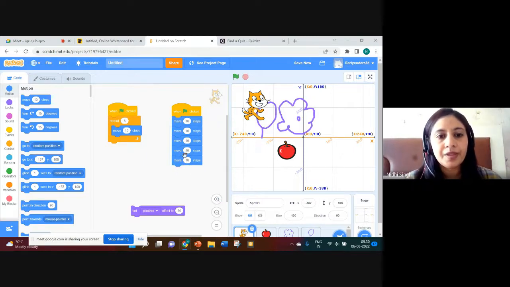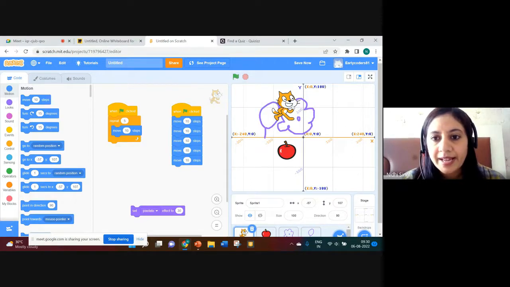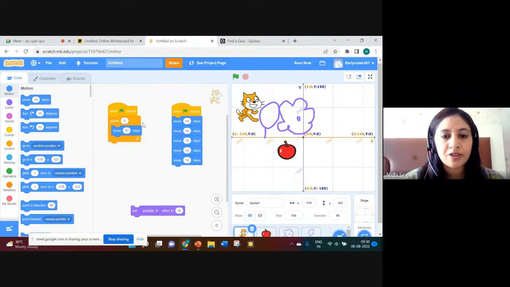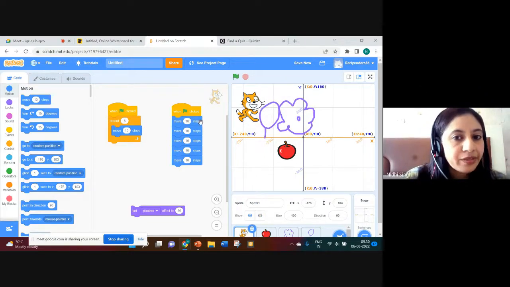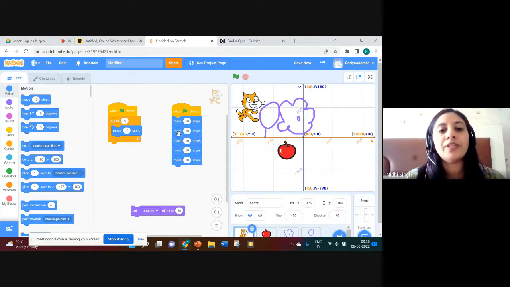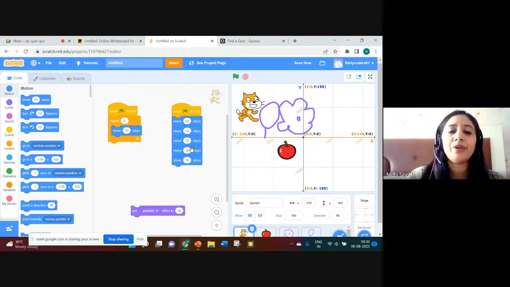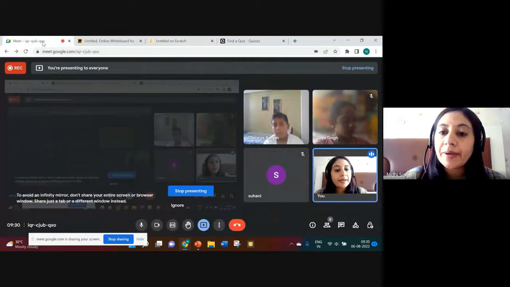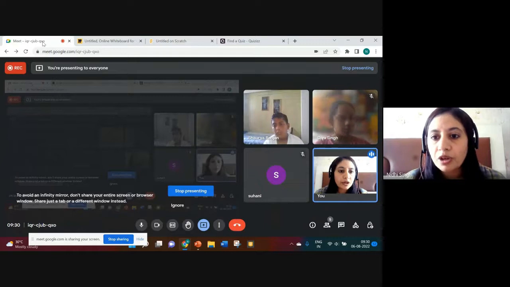Okay, that means see, let's start. They are actually executing together. See, move 10 steps again. When it executes the first line of code, your sprite will move 10 steps ahead. After executing this one, it will go to the second move step, then third, then fourth, and then fifth. 5 times it will execute it. Here we are just executing it 5 times, so it is very simple. But what if we have to repeat them 100 times or 200 times? That's not possible to write.